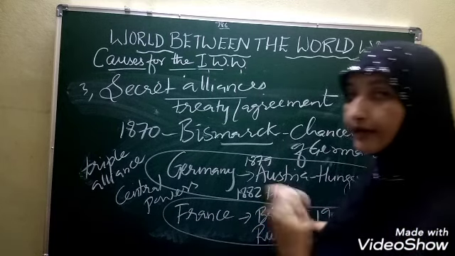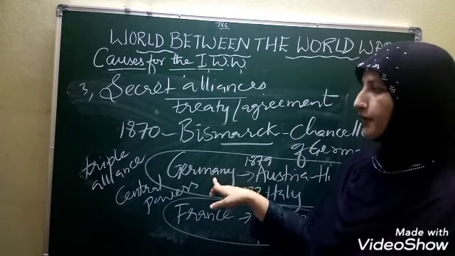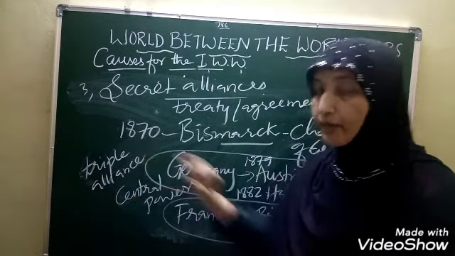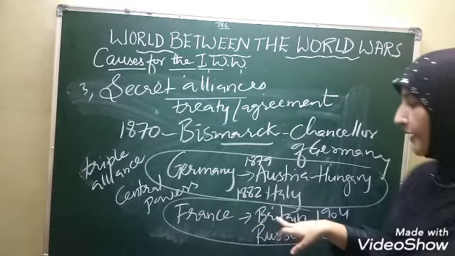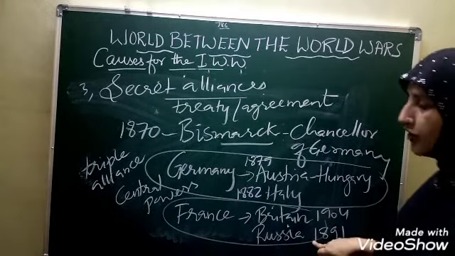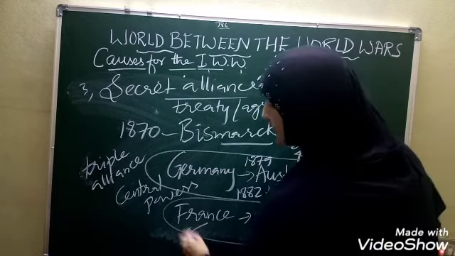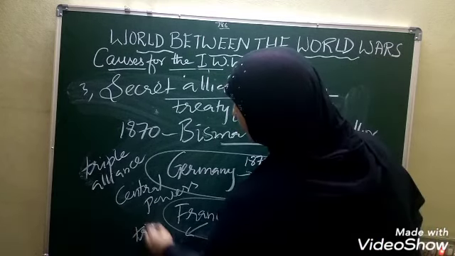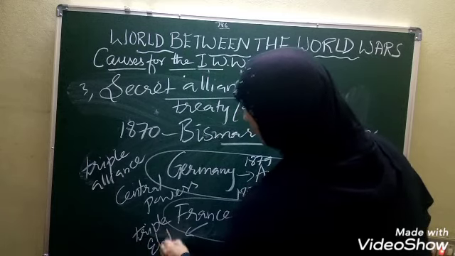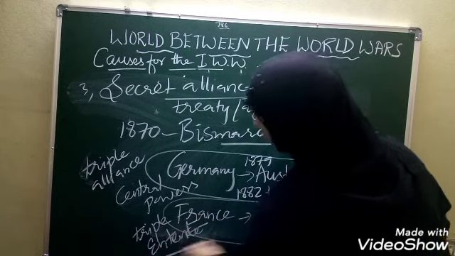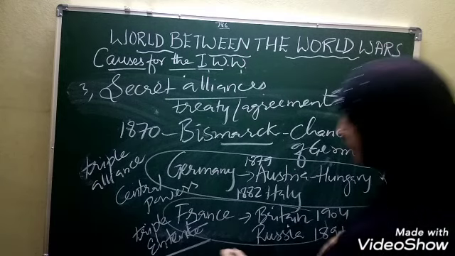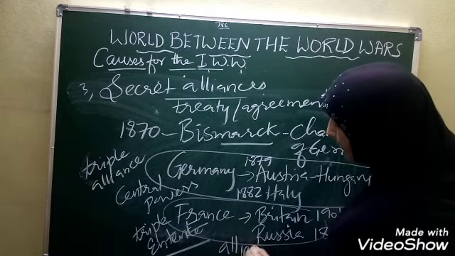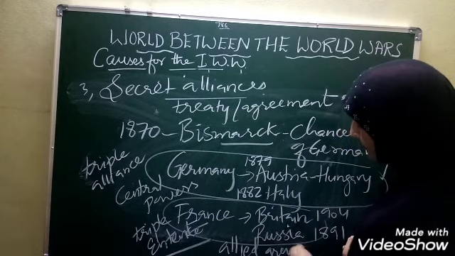So what was the secret alliance name? The first power was called the Triple Alliance: Germany, Austria-Hungary and Italy. France made an alliance with Britain and Russia, and they called this secret alliance the Triple Entente. Later, these groups were called the Allied groups.